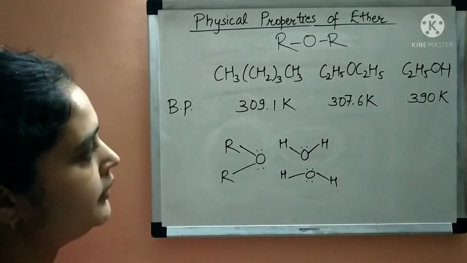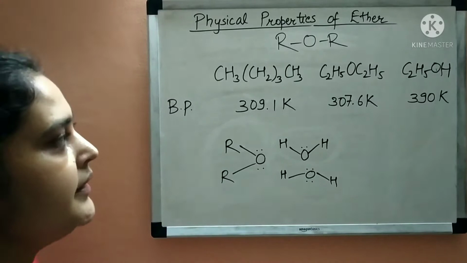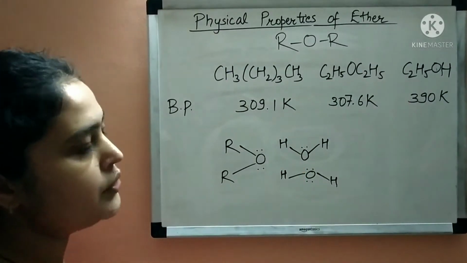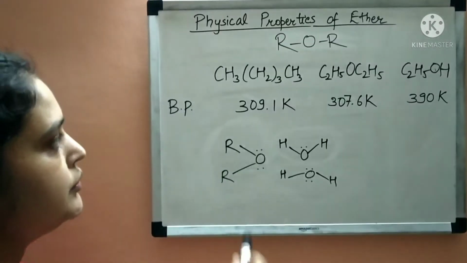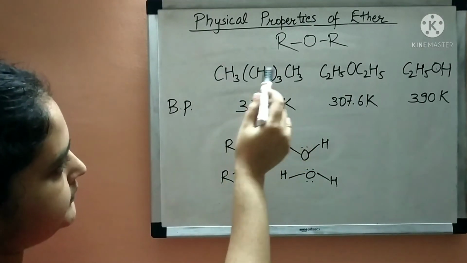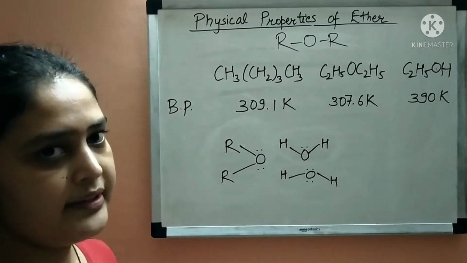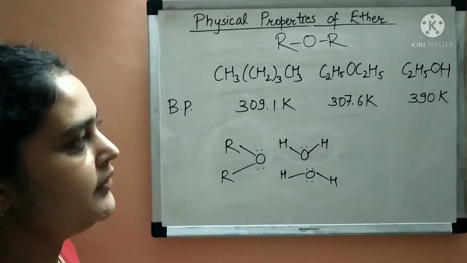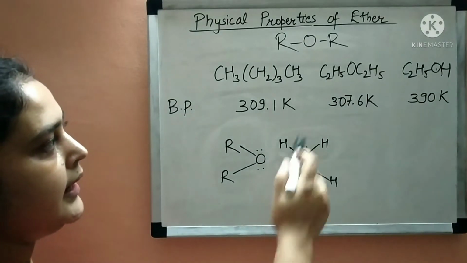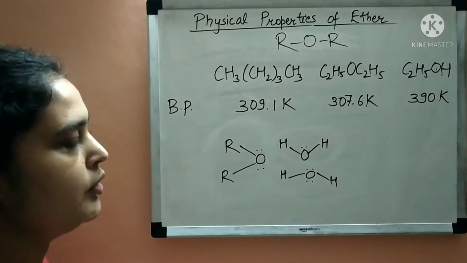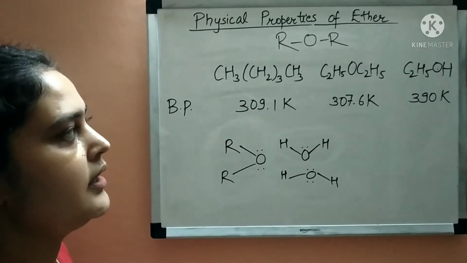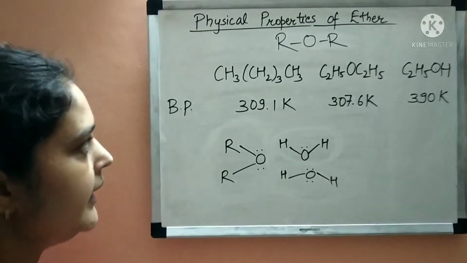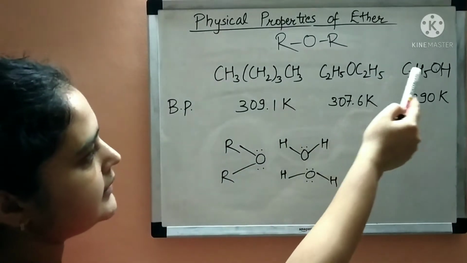Now boiling point. For boiling point, we are comparing it with alkanes and alcohols of similar molecular weight. So this is an alkane of molecular weight 72 gram per mole. This is ethanol of molecular weight 74 gram per mole, and this is ethoxyethane of molecular weight 74 gram per mole. So all of them have similar molecular weight, and this is alkane, this is ether, and this is alcohol.